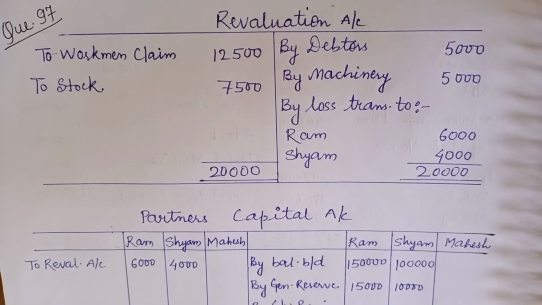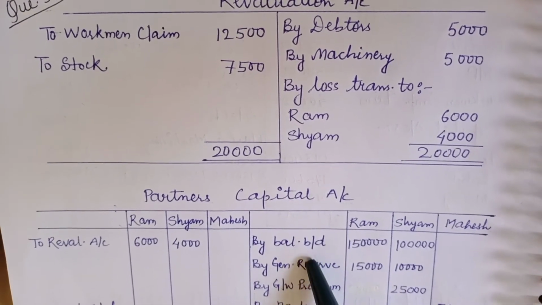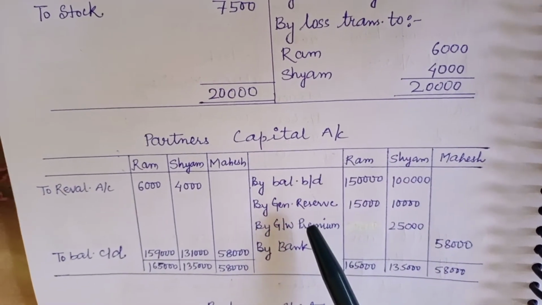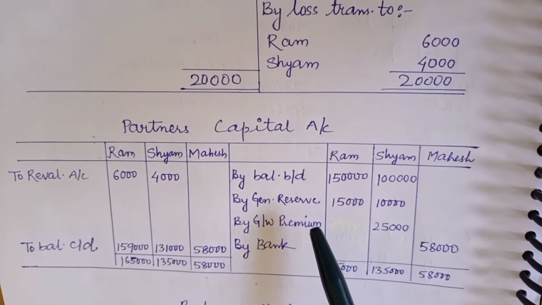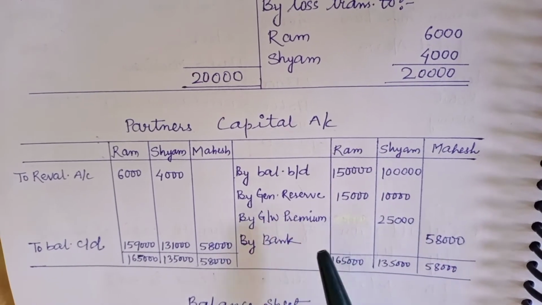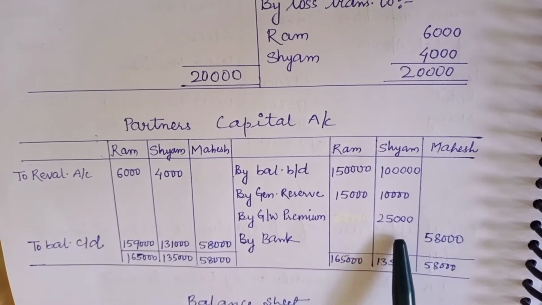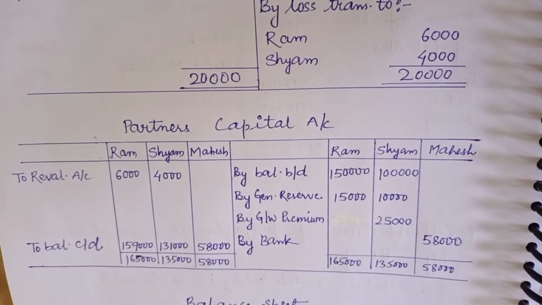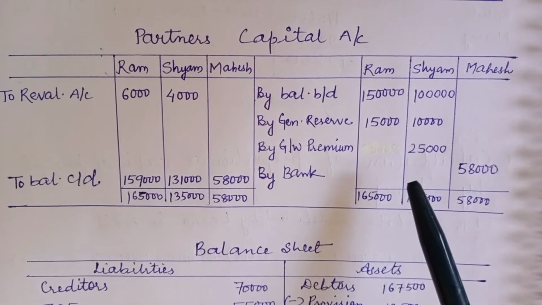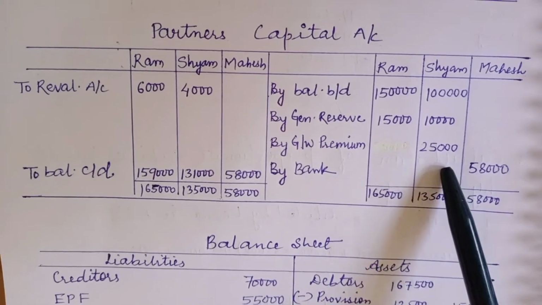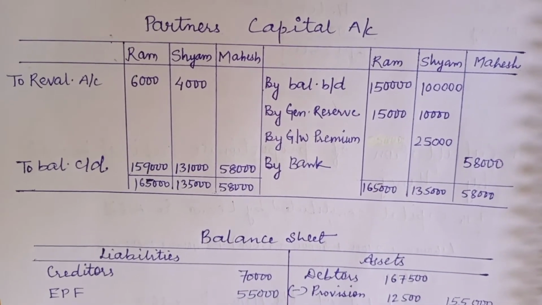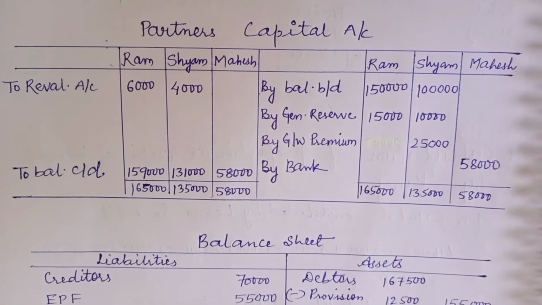Now the partners' capital accounts we have prepared with the balances given in the balance sheet, 1,50,000 and 1 lakh. Then the general reserve inside the balance sheet of 25,000 has been distributed in the old ratio, and the goodwill premium will be in Shyam's column, because just below the balance sheet it is written that the 1/5 share which Mahesh acquired wholly from Shyam.